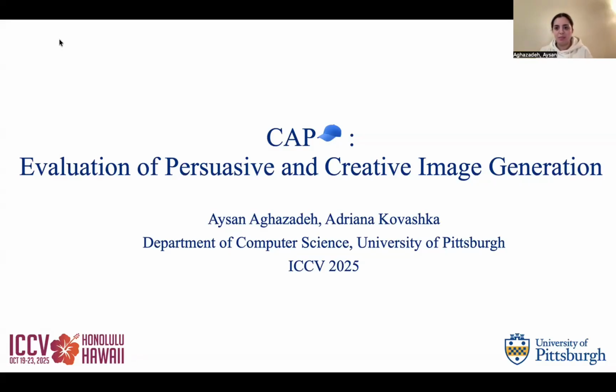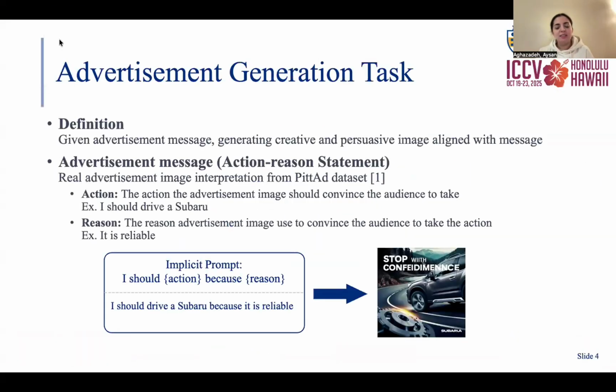Hi everyone, I'm presenting the CAP paper on evaluation of persuasive and creative image generation. The task in this paper is ad generation, which is, given one or more advertisement messages, generating a creative and persuasive image.